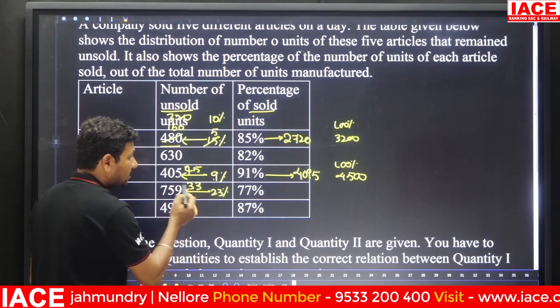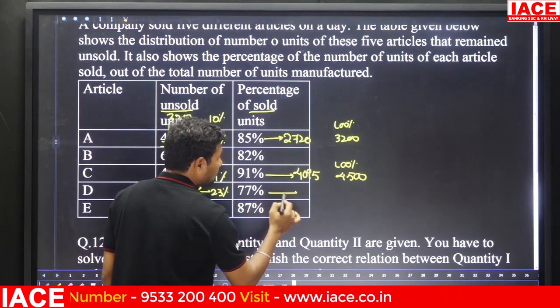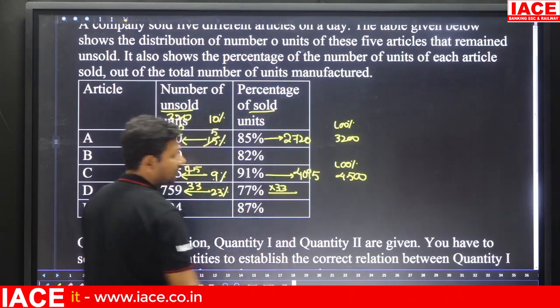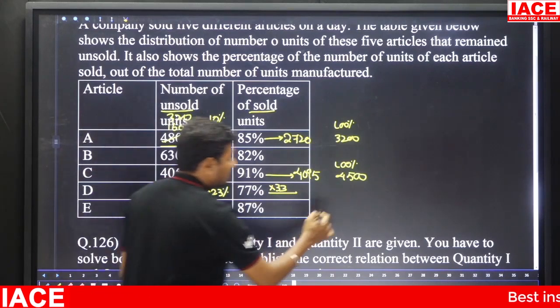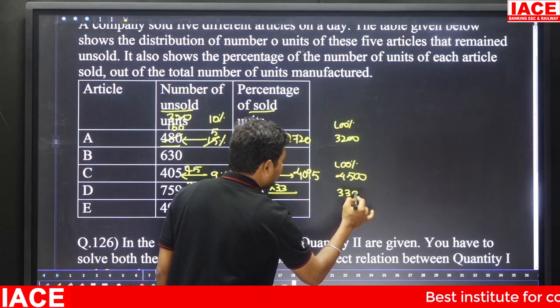Again it is a 69. You have to multiply by 3. Here also multiply by 33. Here is how to calculate. Then 1% is equal to 33, which means 100% is equal to 3300.